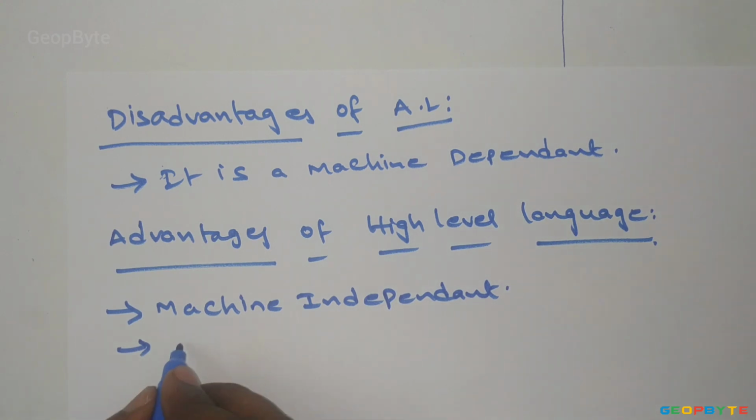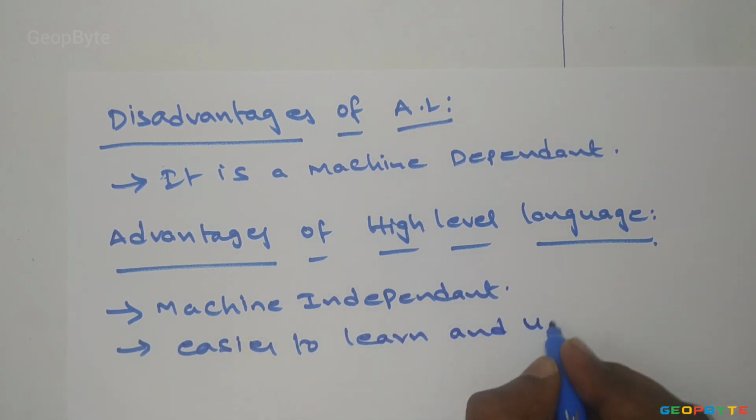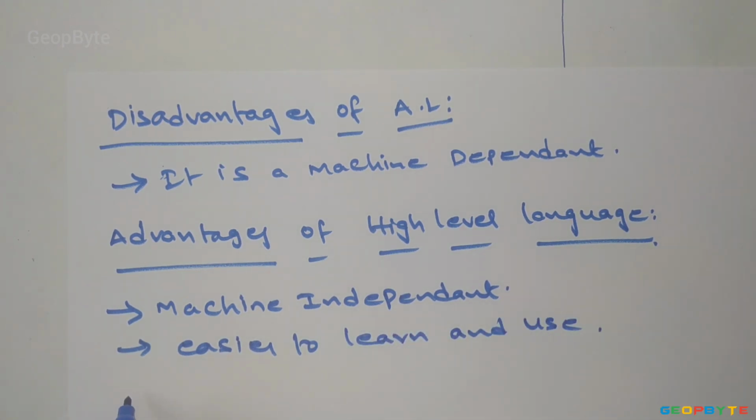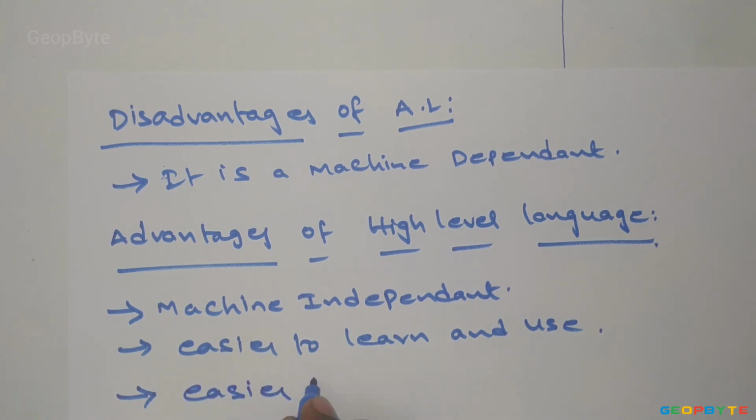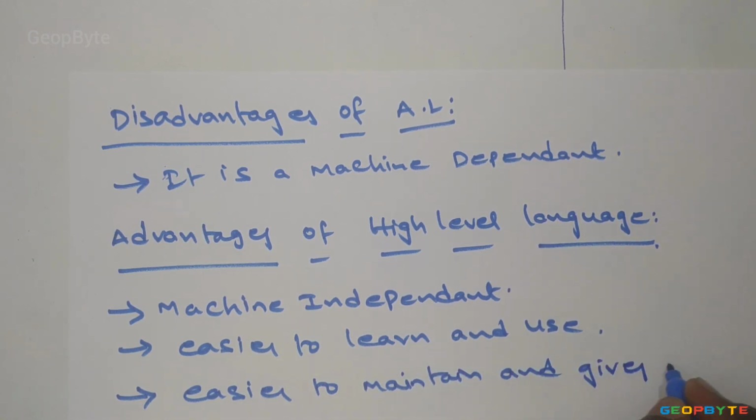High level languages are easier to learn and use. It is easier to maintain and gives few errors.